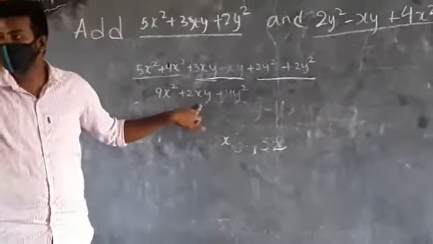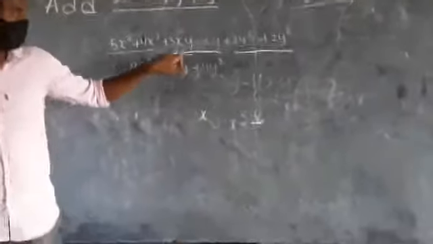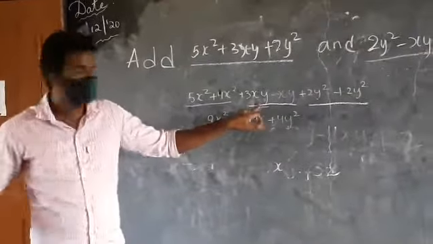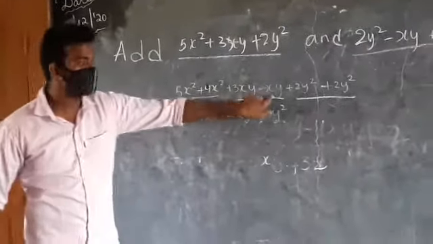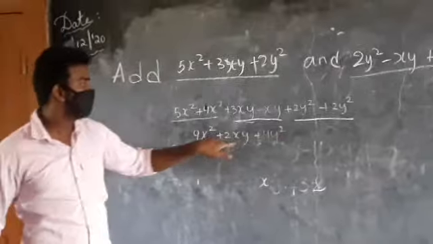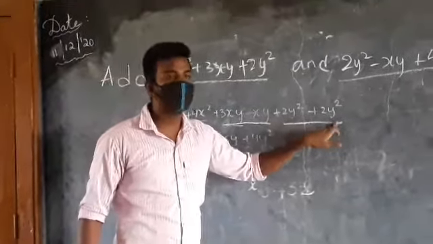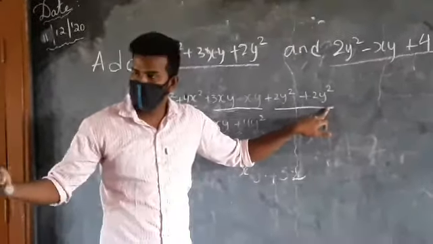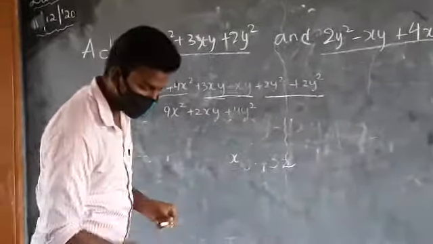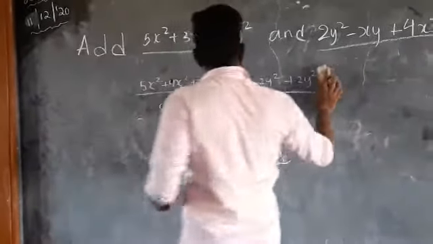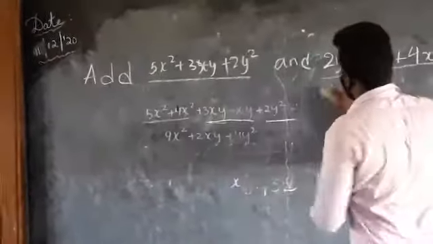Just like 3 apples and 1 apple is taken out of them, 2 apples. Just like that. 3xy minus xy, 2xy. 2y square plus 2y square, 4y square. Very good.